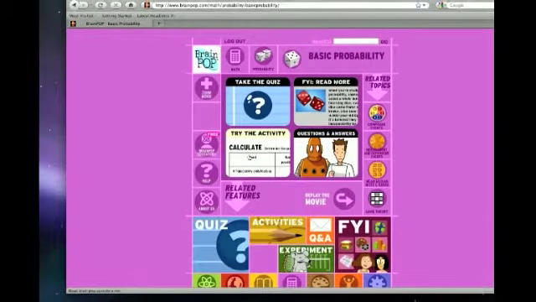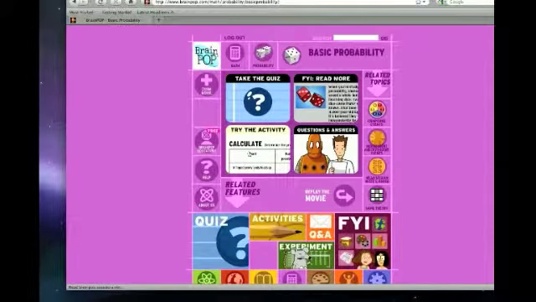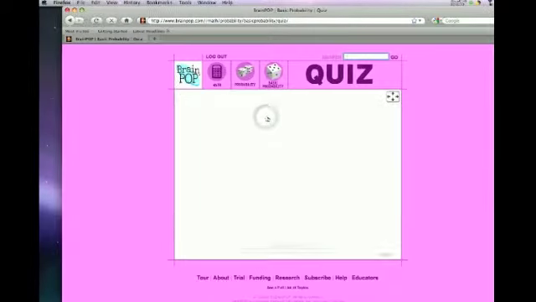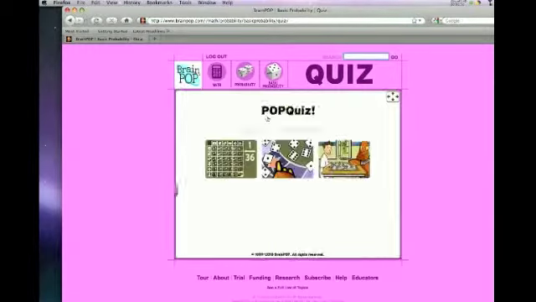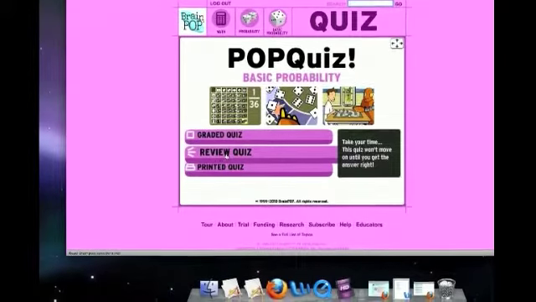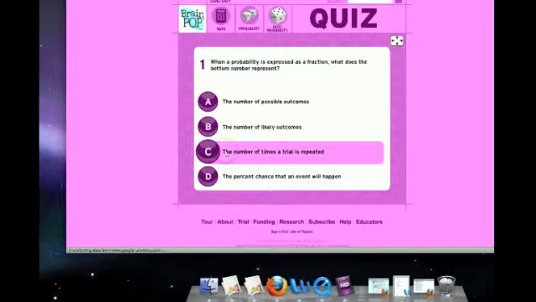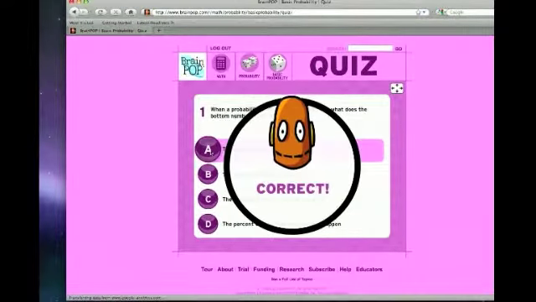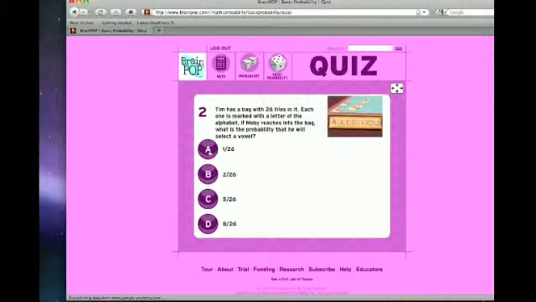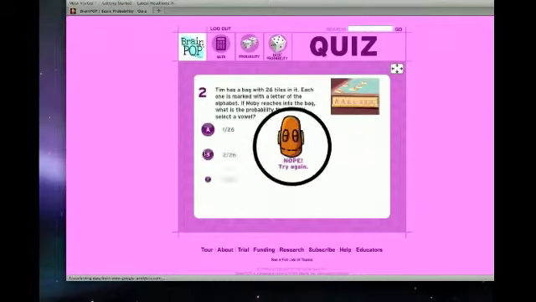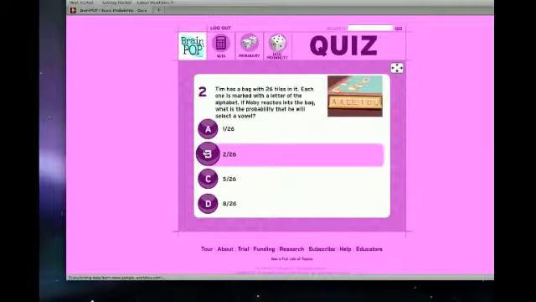If they did do this activity, for example, they'd be able to print it out and the teacher would have a copy. When you take the quiz, it'll give you the option to review it at the end. And as you go, so for example, if I just selected this, I would be correct. But this would tell me that I needed to try again. And at the end, you'll be able to review.